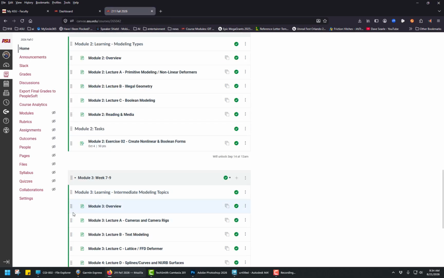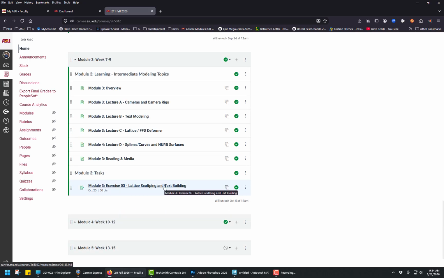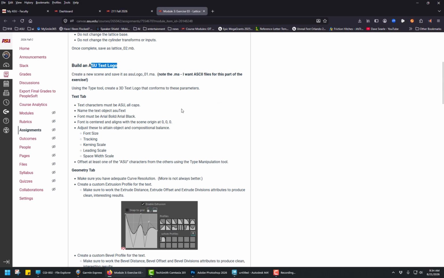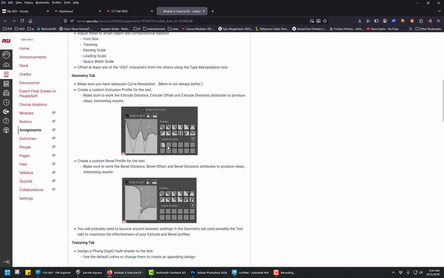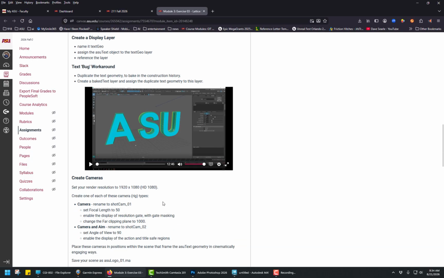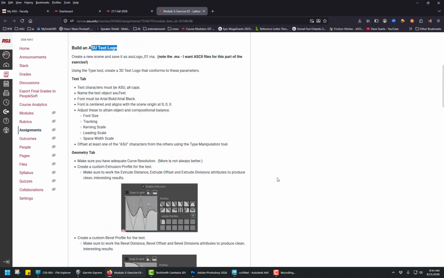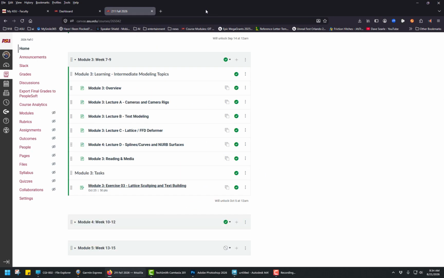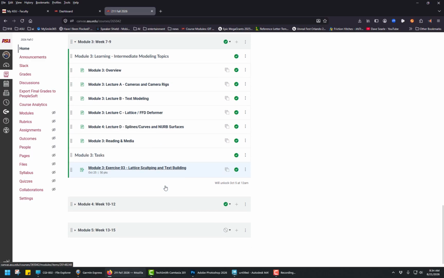Easy enough. Moving over to Module 3, you're going to create a lattice structure here and learn how to build using nonlinear deformers. You'll build some text, you'll deform it, you'll learn how to create that using spline curves. So real useful stuff and very quick. It's something you can actually pump out very quickly in a freelance kind of project, literally as you pass this class. It's not a complicated sort of thing, but there are rules to it that you're going to need to pay attention to.